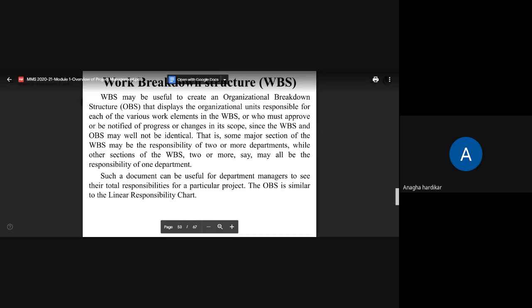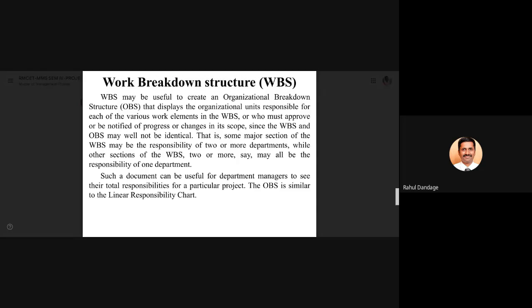Yes, sir. So this work breakdown structure, it may be useful to create an organizational breakdown structure. So that is another part, OBS. This organizational breakdown structure displays the organizational units responsible for each of the various work elements in the work breakdown structure, or who must approve or be notified of the progress or changes in its scope, since the WBS and OBS may well not be identical. Work breakdown structure is one part and another part is organizational breakdown structure.